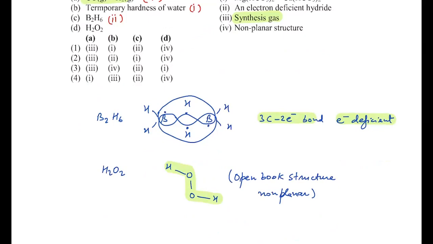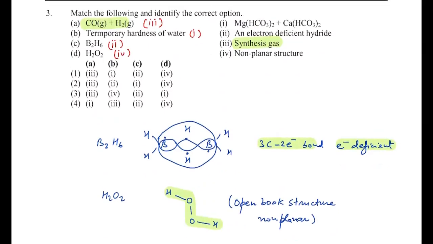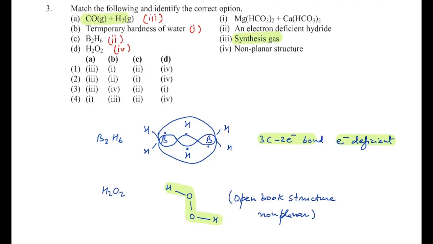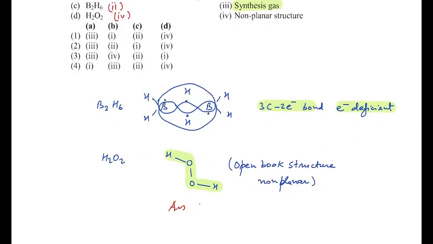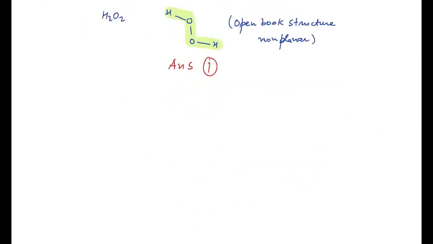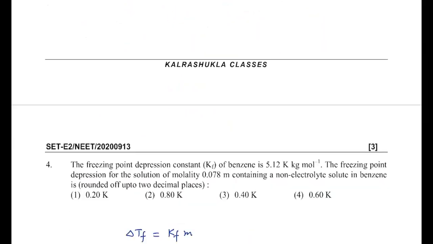So now if you compare with the options, we have to match with the order 3, 1, 2, 4. With 3, 1, 2, 4, its answer will be the first option. So for this question, your answer is 1. Okay. Then to the next question. This is question number 4.